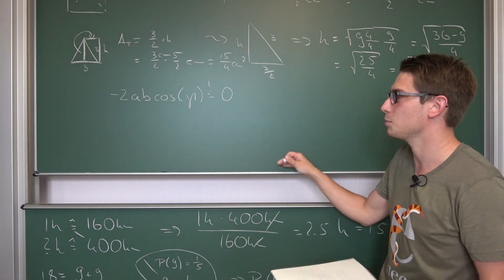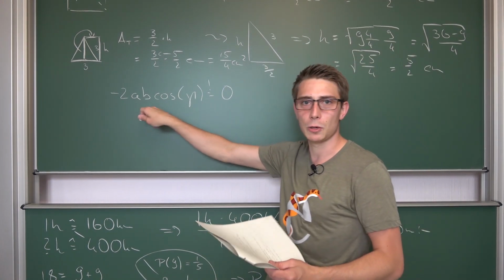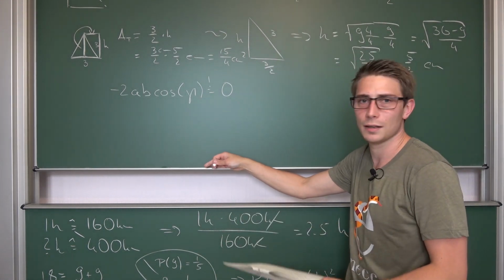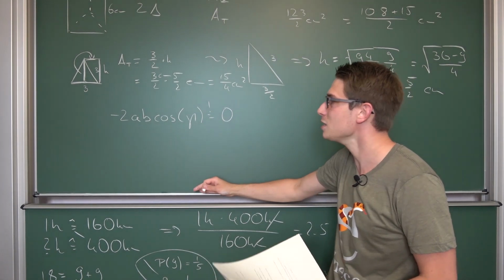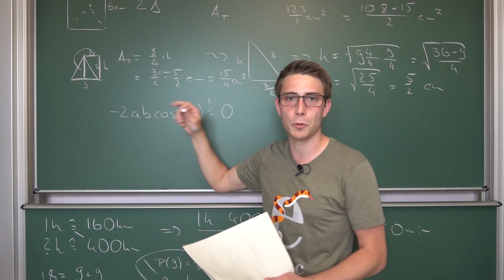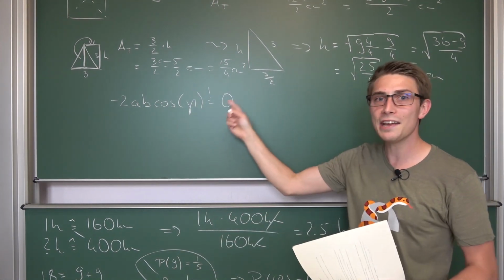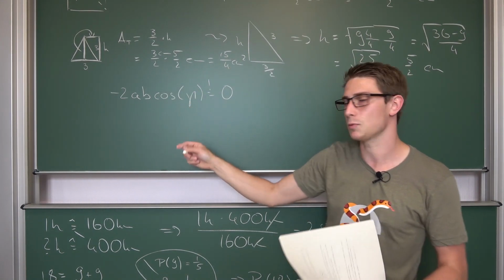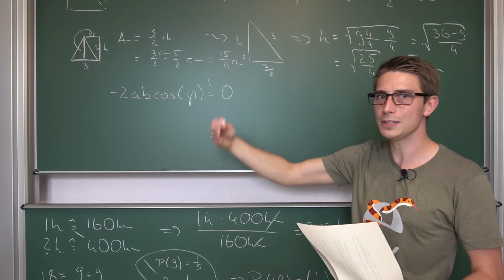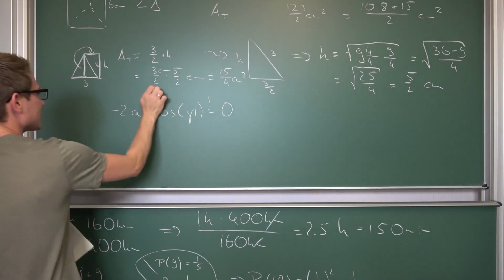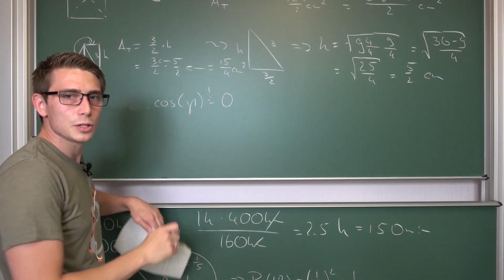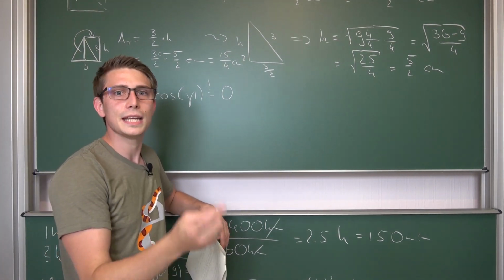There's no other way this could be true. So a and b, because those are side lengths in a triangle, are not equal to 0 by definition. Negative 2 is not equal to 0, and the product can only be equal to 0 if one of the factors is equal to 0, meaning we need to ask ourselves when exactly is the cosine of gamma equal to 0? This happens in a right triangle.